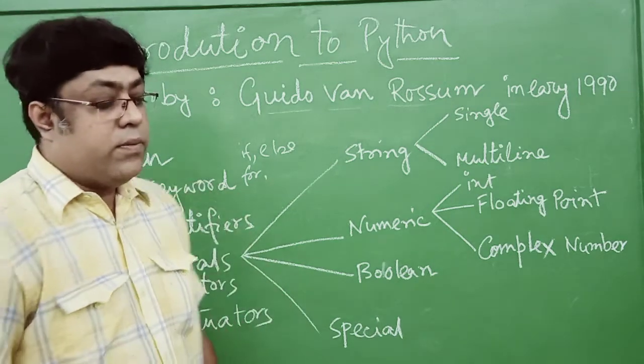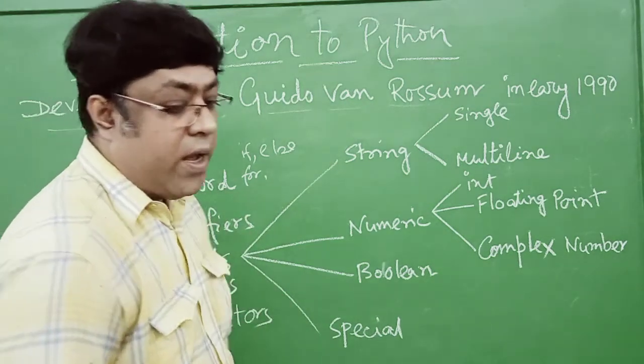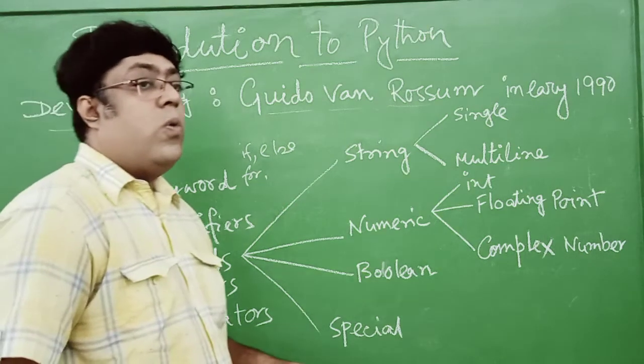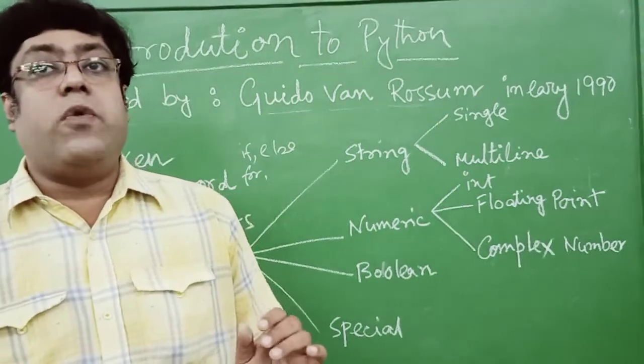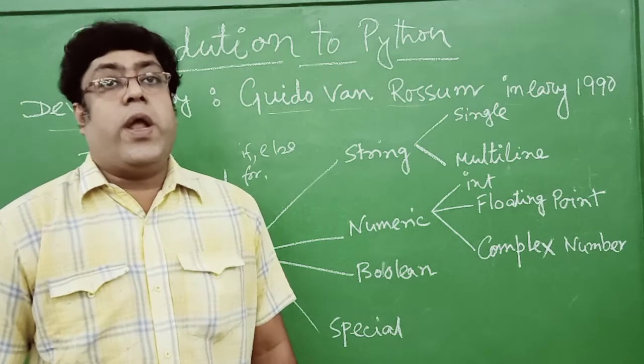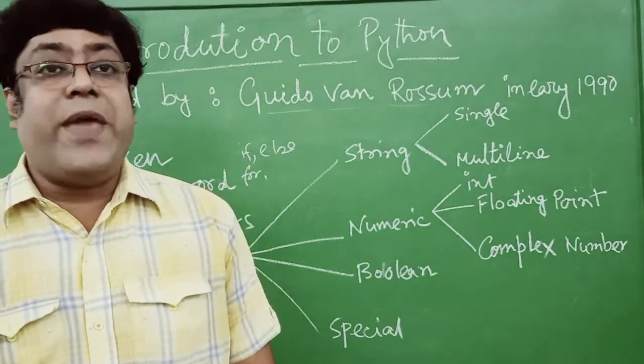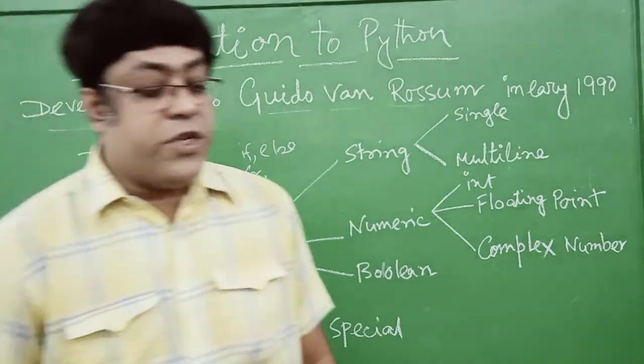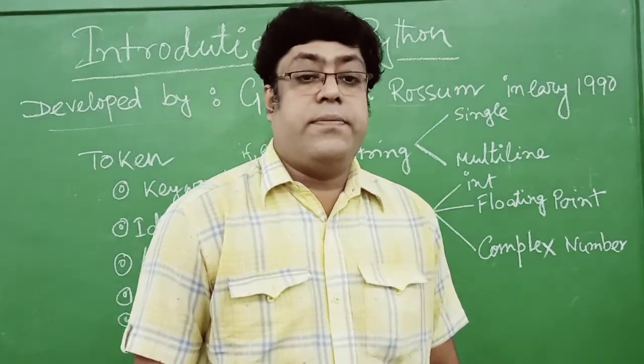We can also write the identifier's name with a character, then a number, and we can use the underscore there. But we do not use any space in between names of variables or functions, etc.